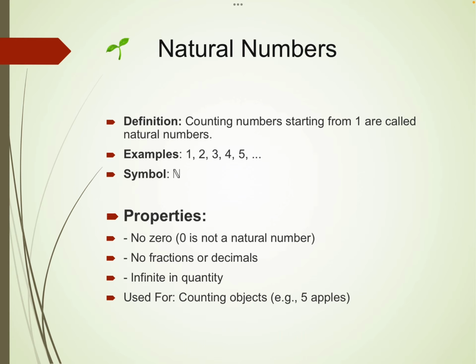Is 0 a natural number or not? No. Okay. No fraction or decimal. Decimal and fraction numbers are also not natural numbers. Okay. Infinite in quantity. The natural numbers are not limited, because we cannot count how many natural numbers are present. Some number plus 1 is another number. Okay. So the purpose of natural numbers is to count objects.